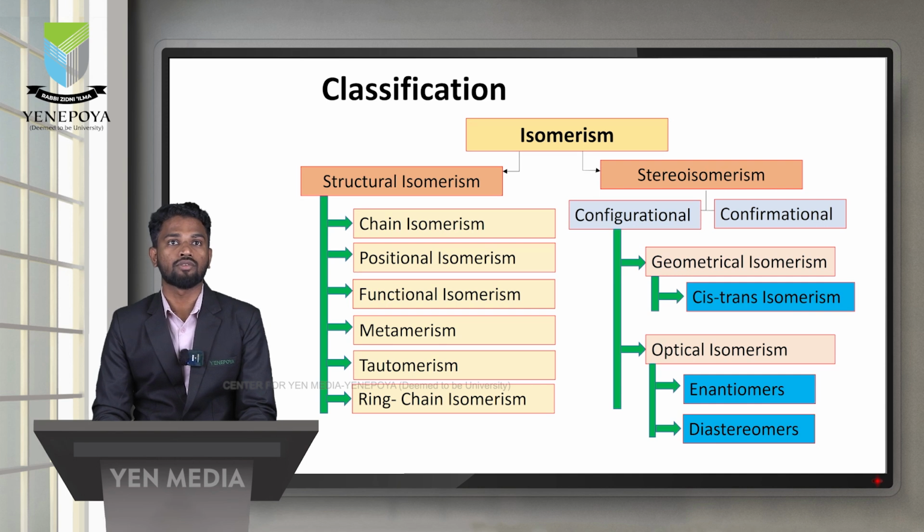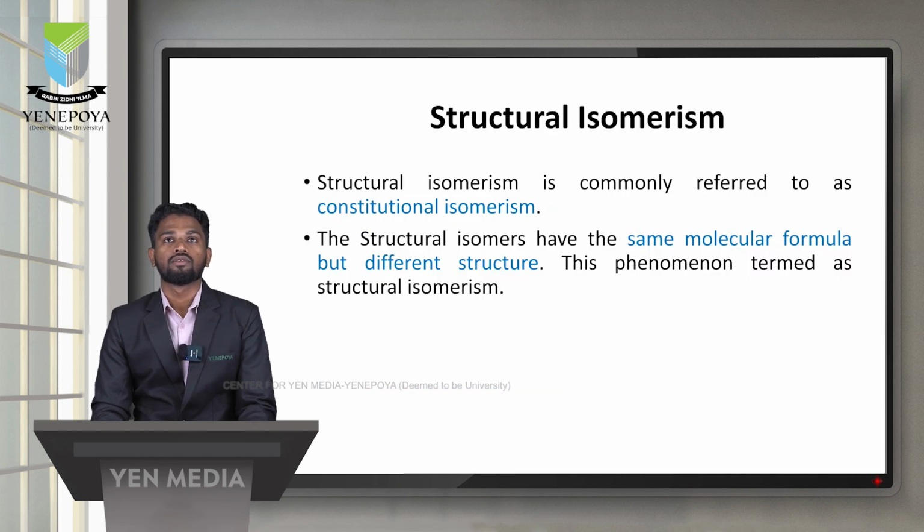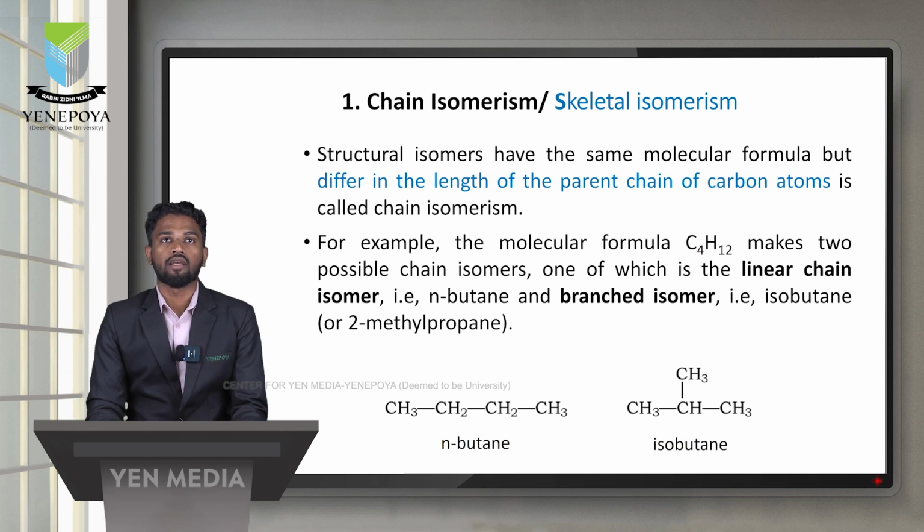So we will discuss one by one, structural isomerism and stereoisomerism. First, structural isomerism. Structural isomerism is commonly referred to as constitutional isomerism. Structural isomers have the same molecular formula but different structures. This phenomenon is called structural isomerism, and the compounds are called structural isomers. So these are the different types of structural isomerism.